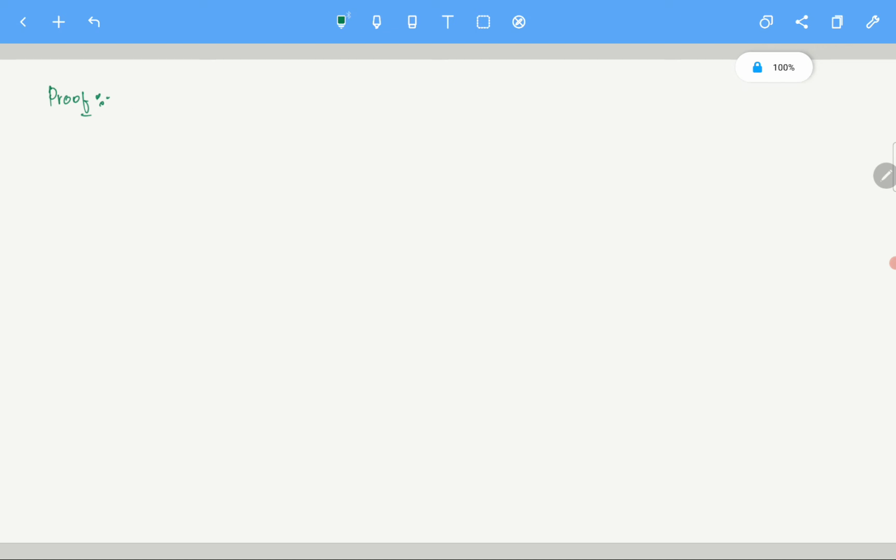So let us assume let u tilde be any other solution of 1. I am doing the usual stuff: you assume two solutions and you show that it cannot happen.